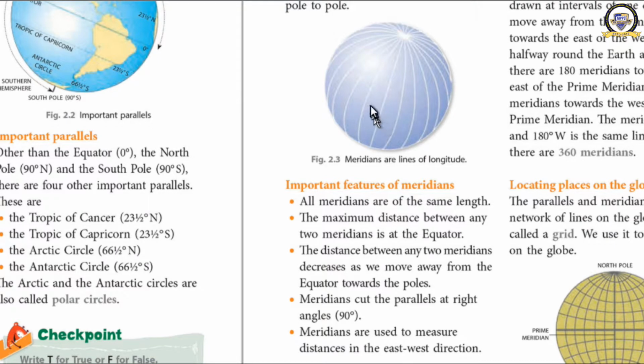Then the maximum distance between two longitudes is at the equator. The distance between two meridians decreases as we move away from the equator towards the poles. I explained it here. At the pole, the distance between two meridians is very little, but it is more in the equatorial region. Meridians cut the parallels at right angles. Right angles means a 90-degree angle.